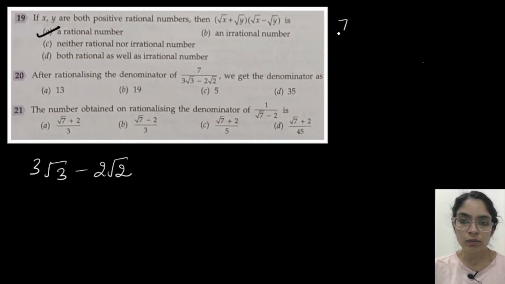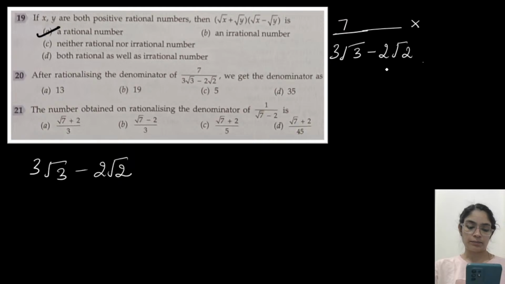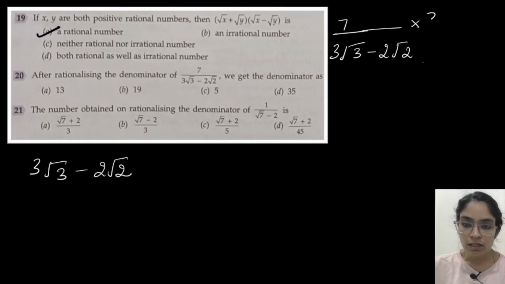Rationalization everyone knows. So this is 7 by (3 root 3 minus 2 root 2). So what is the rationalizing factor of this one? We have already done rationalization. So this will be 3 root 3 plus 2 root 2.